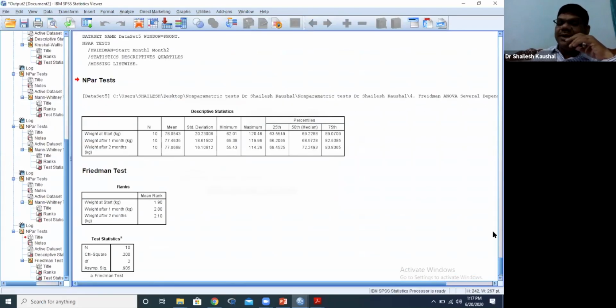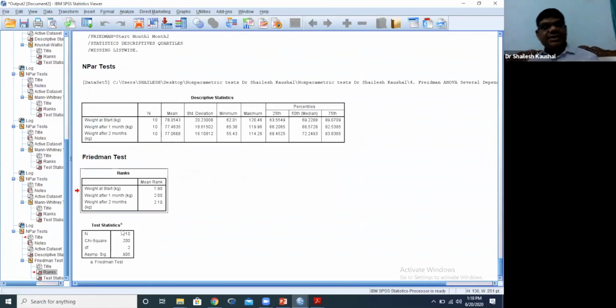So I will interpret this. First of all, I will see the test statistics. The p value is 0.905. It means it is greater than 0.05.